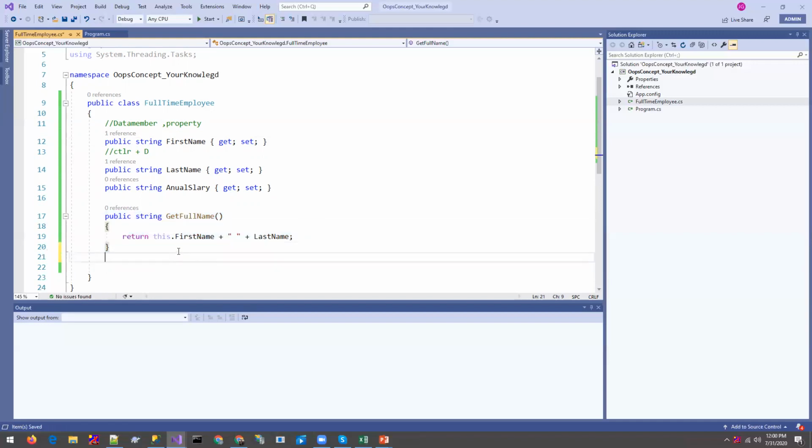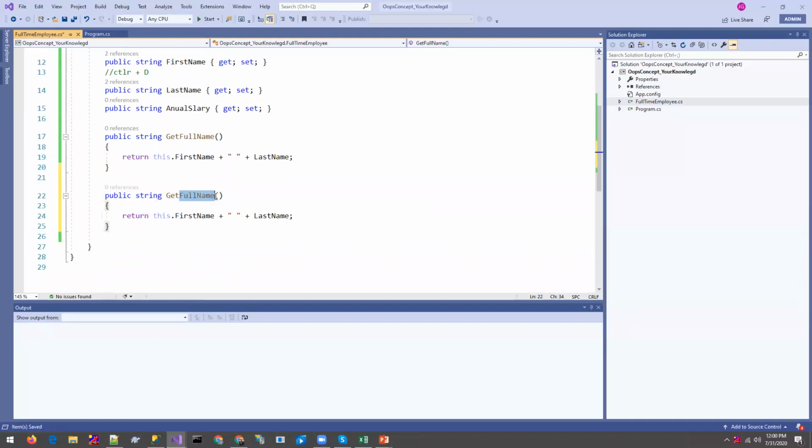And then after, let me provide the get salary of the employee, and this will return us the monthly salary. So once we define the annual salary of any employee, we need to get the monthly salary of that employee each and every month.